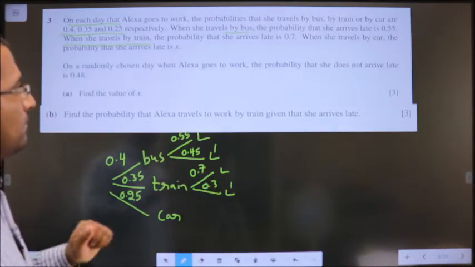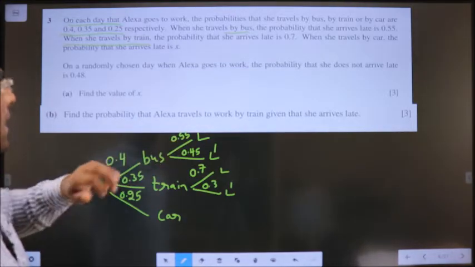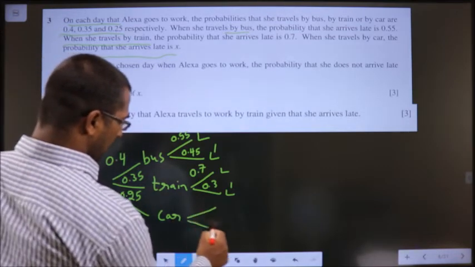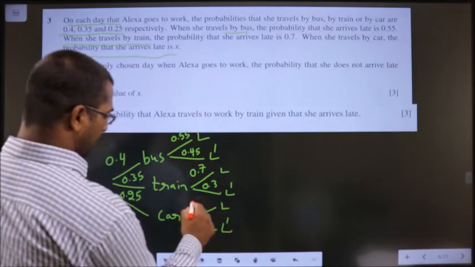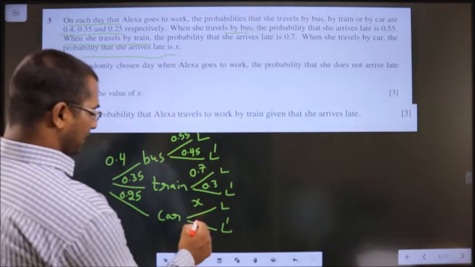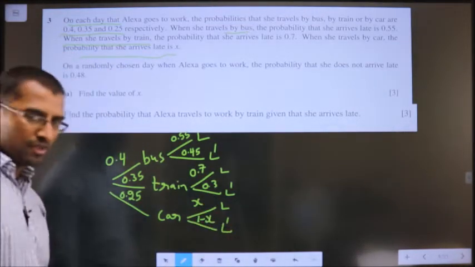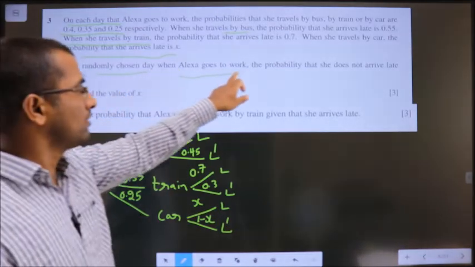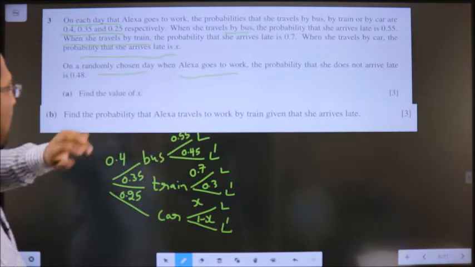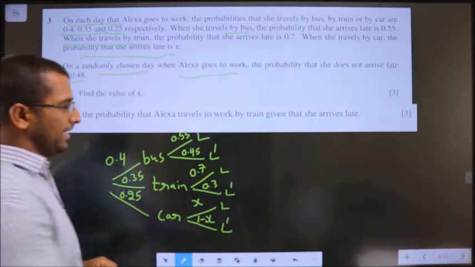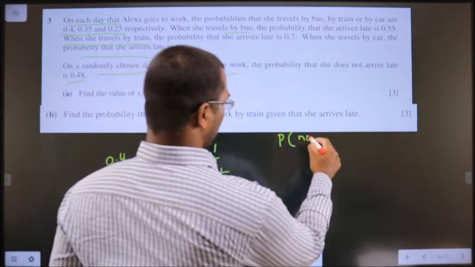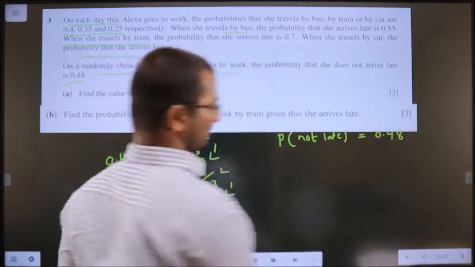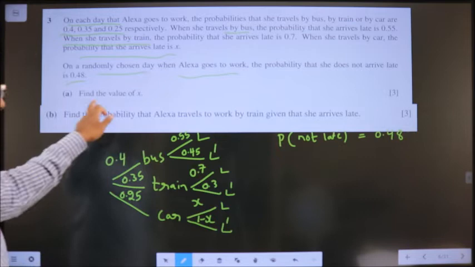Next, when she travels by car, the probability that she arrives late is x. So with car, late is x, so not late will be 1 minus x. On a randomly chosen day, Alexa goes to work. The probability that she does not arrive late is 0.48. So the probability of not late is 0.48, it is given. Find the value of x.